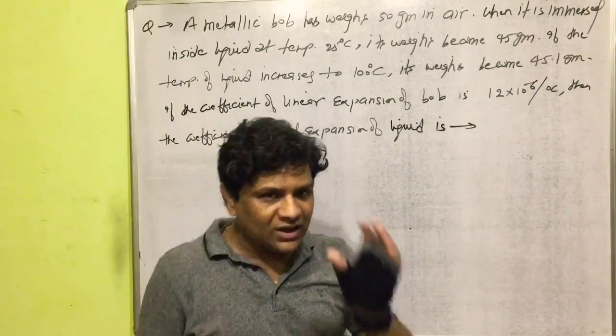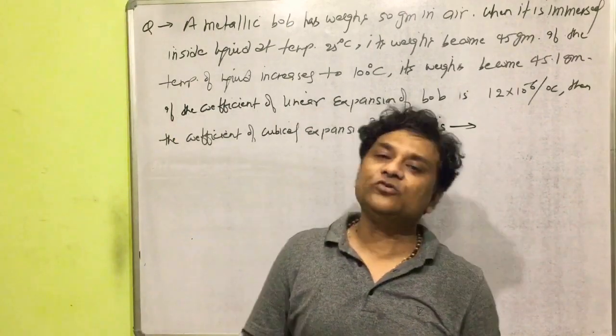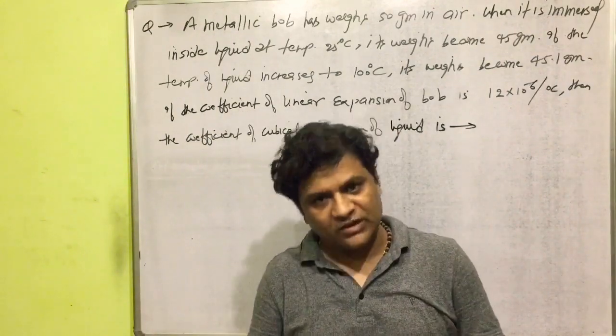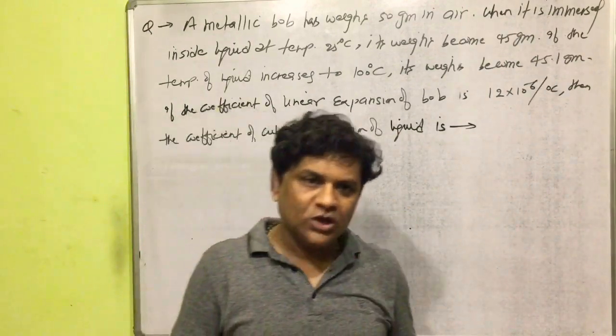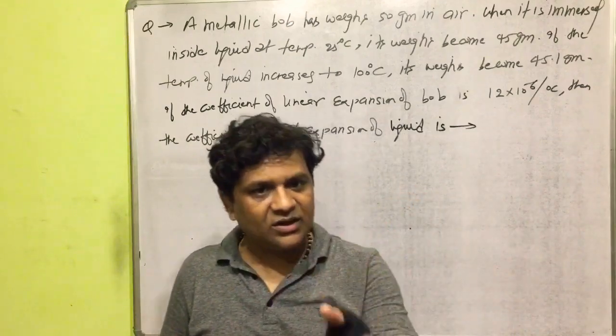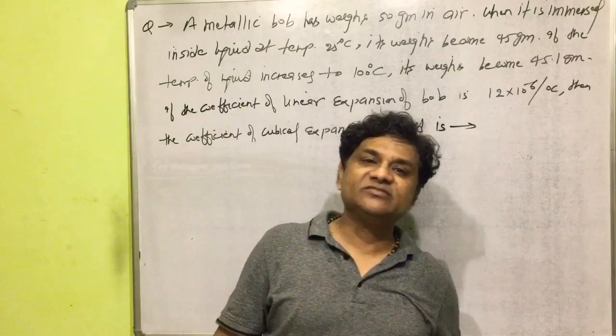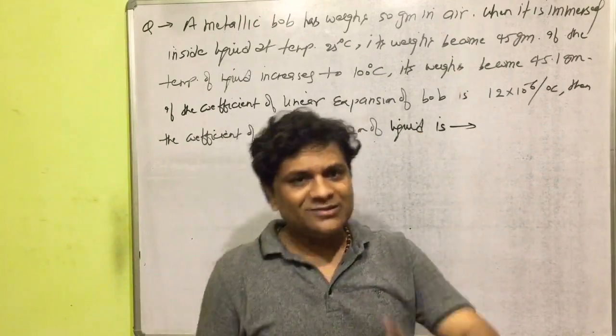Yes, here again one relation will be helpful to solve the question. Loss in weight is equal to upthrust. So we can take loss in weight at two different temperatures, 25 degrees Celsius and 100 degree Celsius.